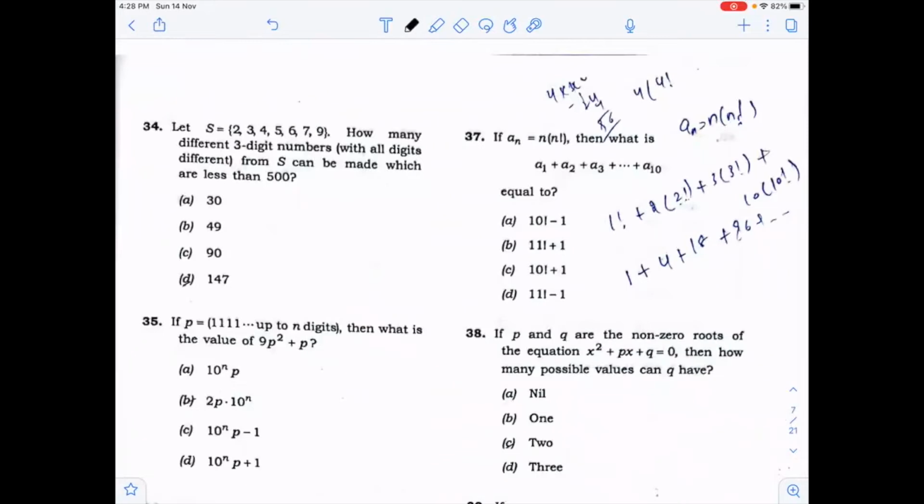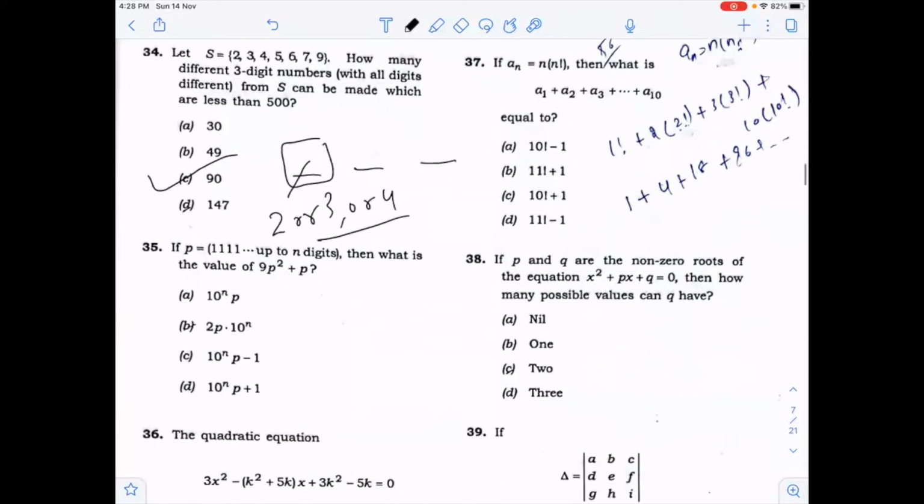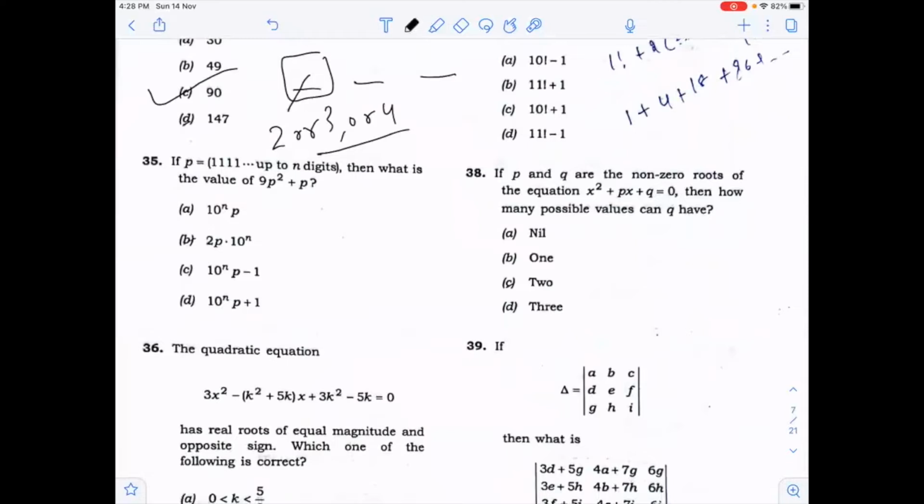Now the next one is, let S be a set. How many 3-digit numbers can be made from S which are less than 500? Now the number should be less than 500 and you have to make a 3-digit number. So in the starting, the numbers which come out to be 2, 3, 4 only. So when you will solve this, the answer will come out to be 90. In the next question,